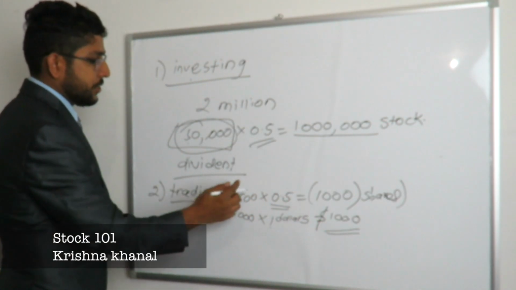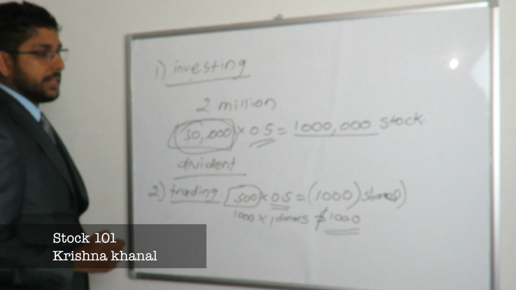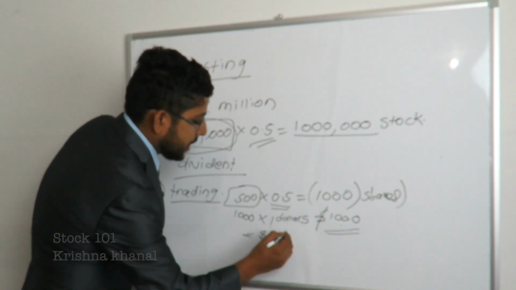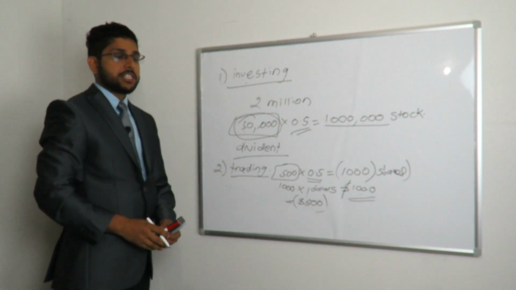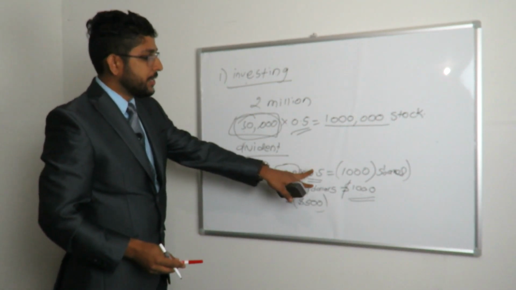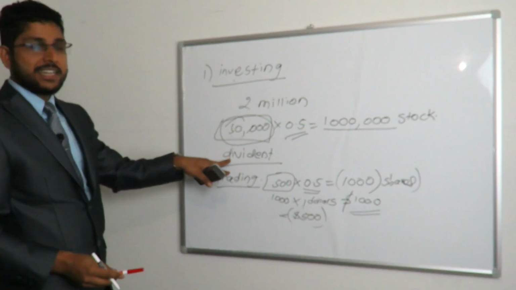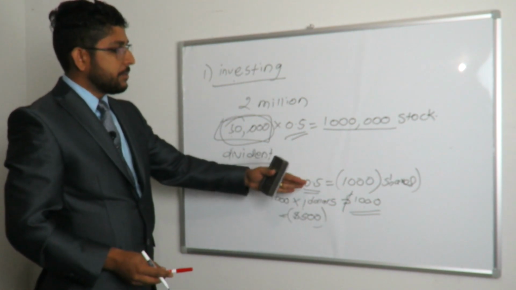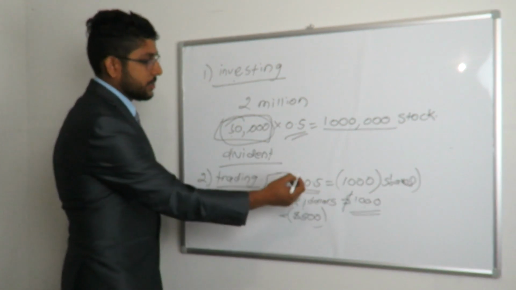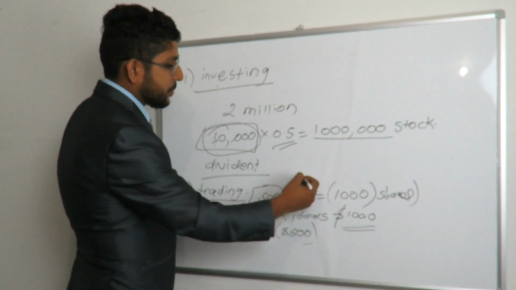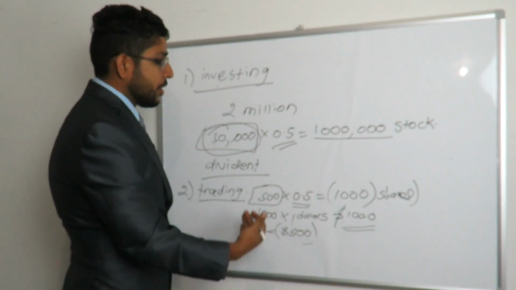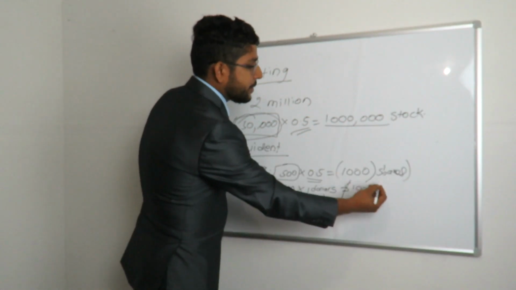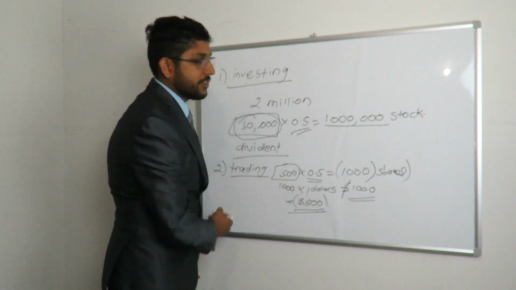So your profit is, you only invested $500 in the company. Now you have $1,000, so the profit is $500. You will be making $500 profit from this company by trading these stocks, because when trading you don't want to wait for the dividend at the end of the year. You can do this in a single day, or within 2 months or 3 months, whatever you like. You don't want to sell at a loss, because the company might go into loss and the stock price may go down. You want to wait until it goes up and then sell the stocks for a little bit of profit, and then you can keep this profit for yourself.